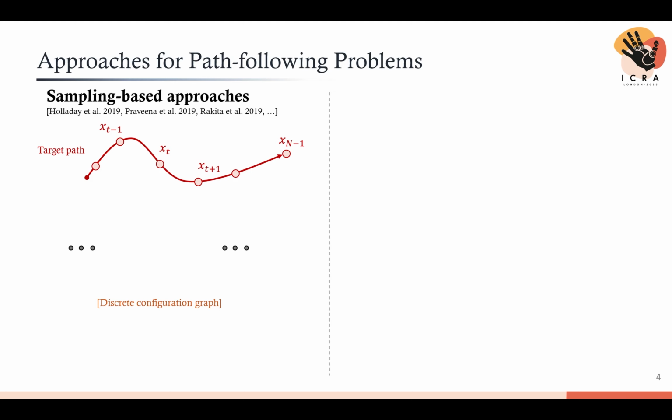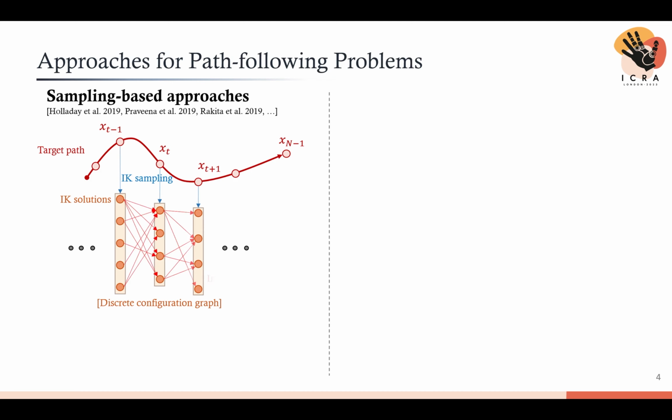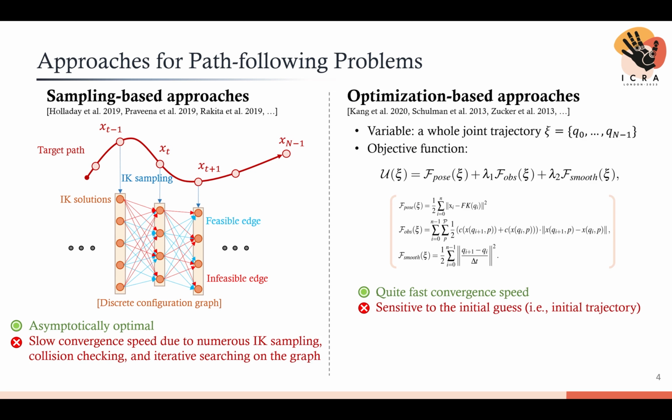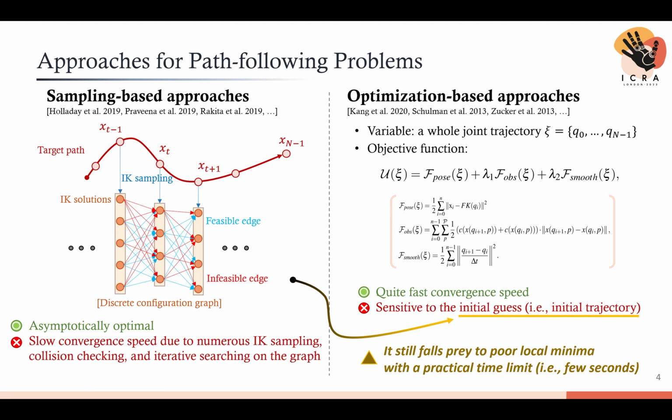In solving the path following problem, one approach is a sampling-based approach. Such methods create a discrete configuration graph composed of inverse kinematic solutions, and subsequently search for feasible joint trajectories on the graph. Although it's asymptotically optimal, these methods suffer from a high computational burden. Conversely, optimization-based approaches aim to reduce the search complexity. However, a notable drawback is the sensitivity to the initial guess. One potential solution is to employ a sampling-based method. However, given a practical time constraint, this approach is still susceptible to poor local minima.